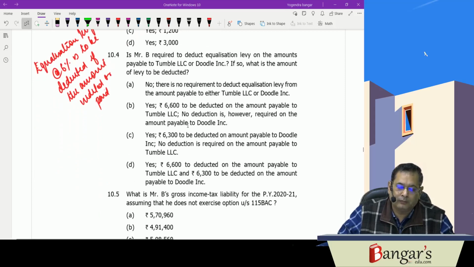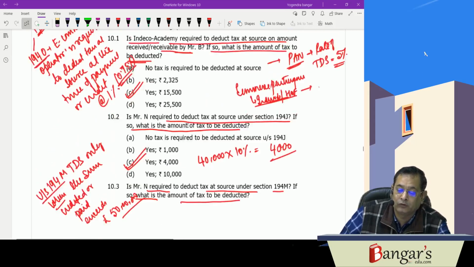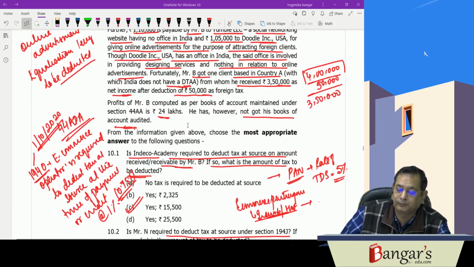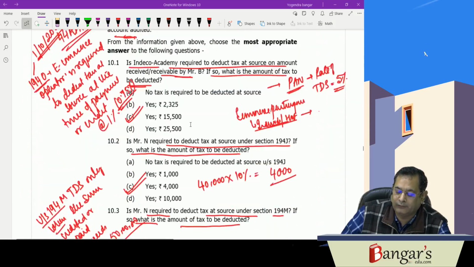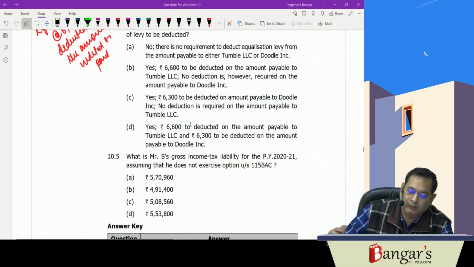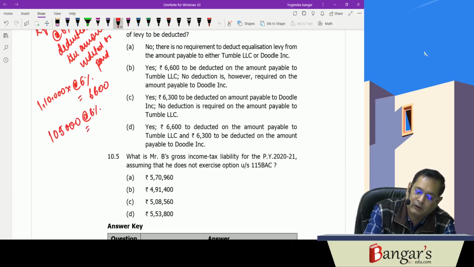So here basically we are availing online advertisement services. So how much amount has been paid? It exceeds rupees 1 lakh. On 1,10,000 and 1,05,000, equalization levy will be there. 1,10,000 at the rate of 6%, that is 6,600, and 1,05,000 at the rate of 6%, that is 6,300 rupees.